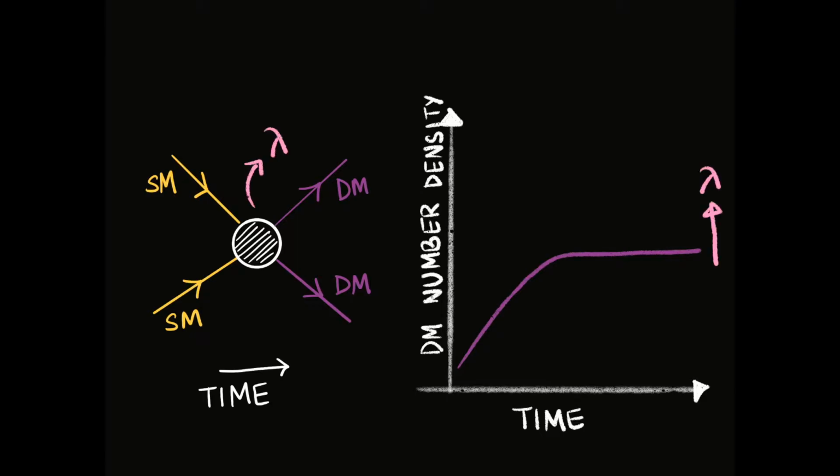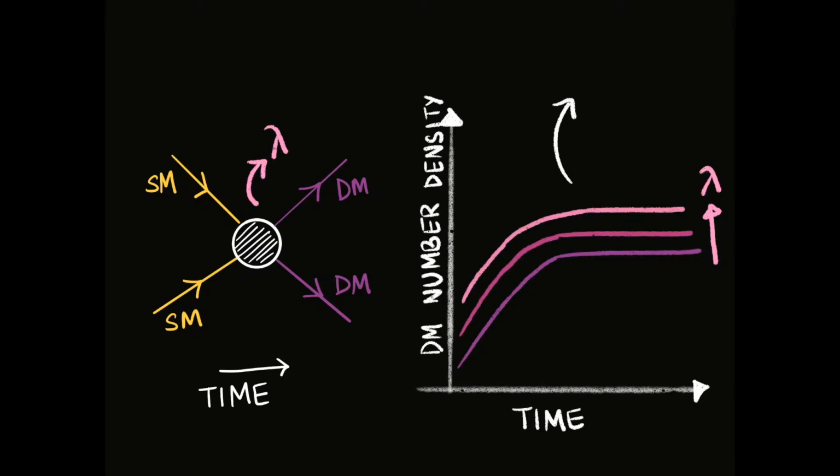Contrary to the WIMP idea, now the final dark matter abundance is actually proportional to the coupling between the two sectors. So if we increase the coupling, we increase the efficiency of these reactions, and therefore we increase the final abundance of dark matter.